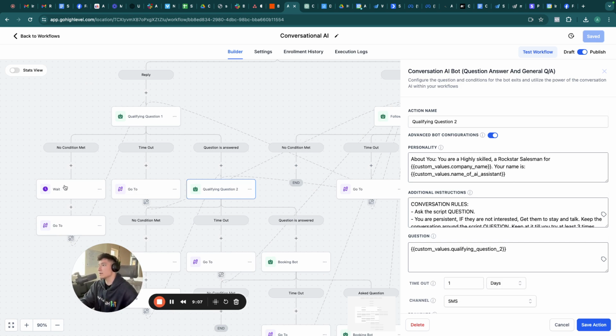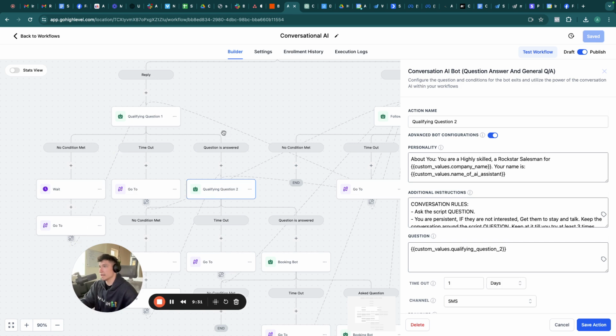I also add a wait period before the go-to action, specifically because if you have a go-to action routing it back to the same step, a lot of times you can enter what's called a loop lock. And if you put a wait period before the go-to action, this can actually prevent a loop lock, believe it or not. It might still occur, but it will be a lot less frequent. Okay. So they answer the question.